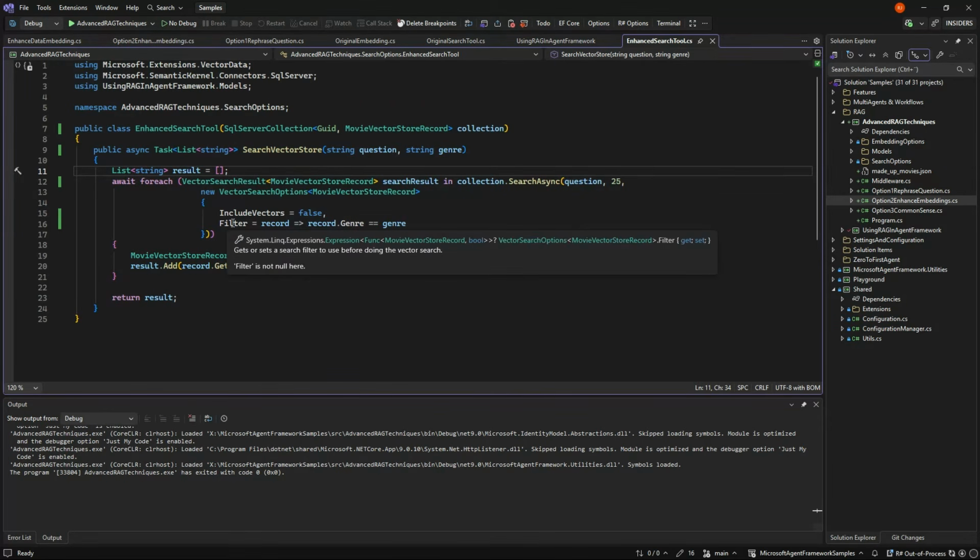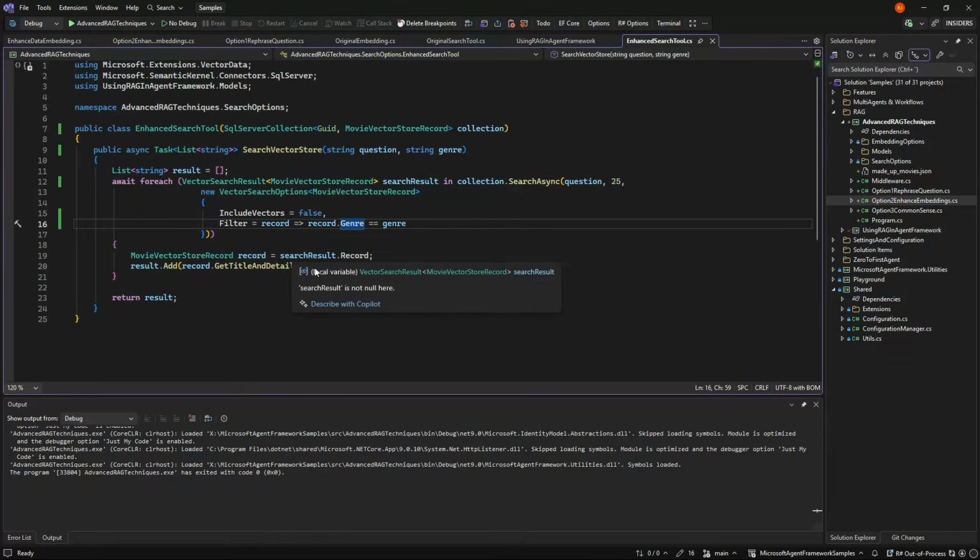But if we do this, we at least go in and say all the other movies that were not adventure have been filtered out, and we only get the 25 that fit best in the similarity search with the genre of adventure.